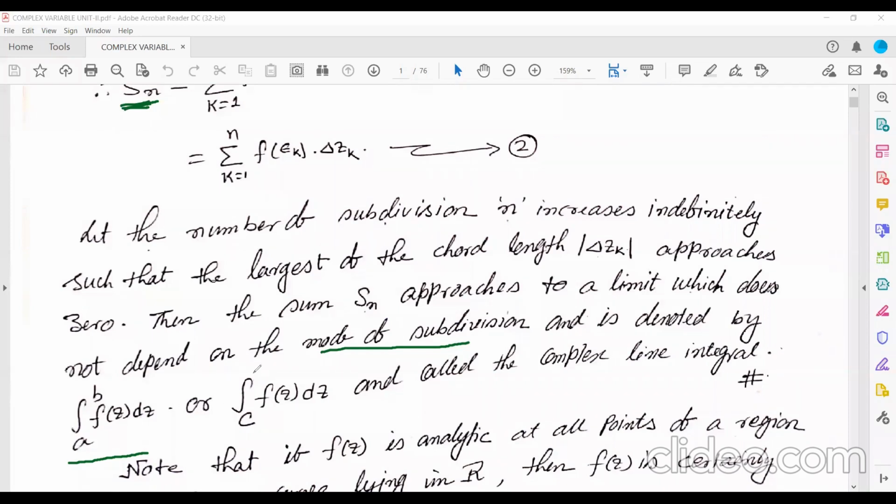Or sometimes it is written as the integration over C. Over C means over the curve, and the curve starts from the point A and ends at the point B, because it's a finite length curve. So it is also denoted by the integration over the curve C of f of z dz. And this is called your complex line integral. Simple.